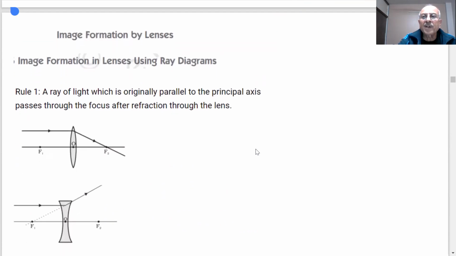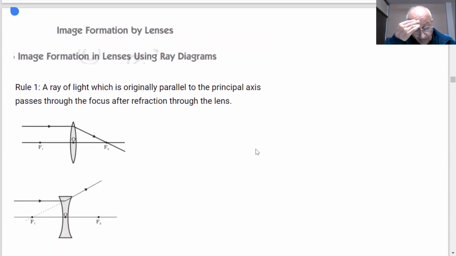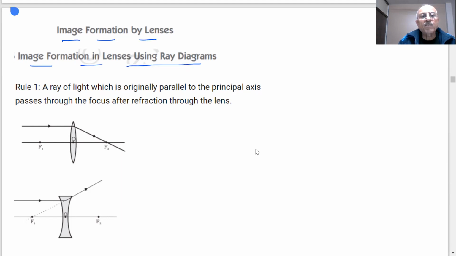Now we are coming to the most important part, students. How will the image be formed in the case of the convex lens? As we discussed image formation in the case of concave mirrors, here also we are going to discuss the images formed by lenses. There are some rules which we will use for image formation, as I used for mirrors. Image formation using ray diagram rules: we must learn the rules, students.